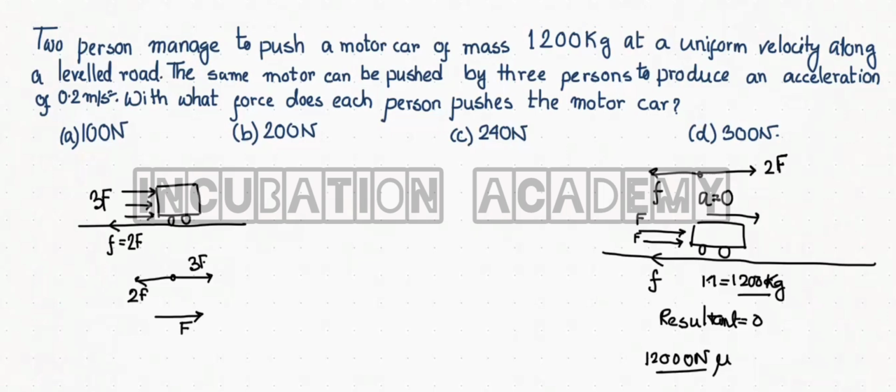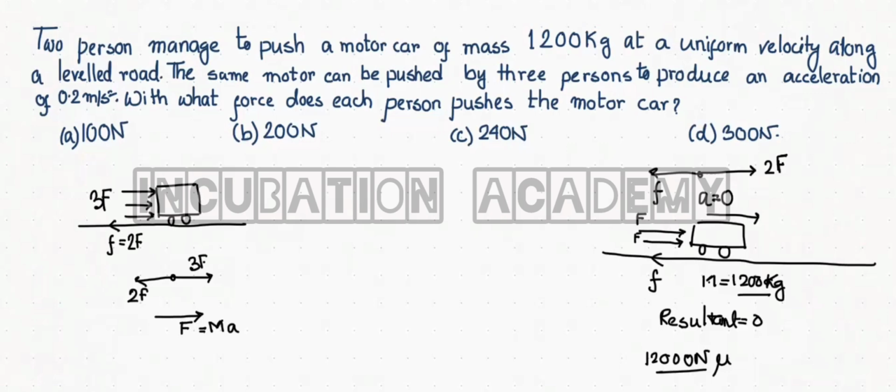Due to this force, the car is moving with an acceleration of 0.2 meter per second square. So we can write that capital F equals mass into acceleration, the mass of the car multiplied by the acceleration of the car, where capital F is the resultant force.